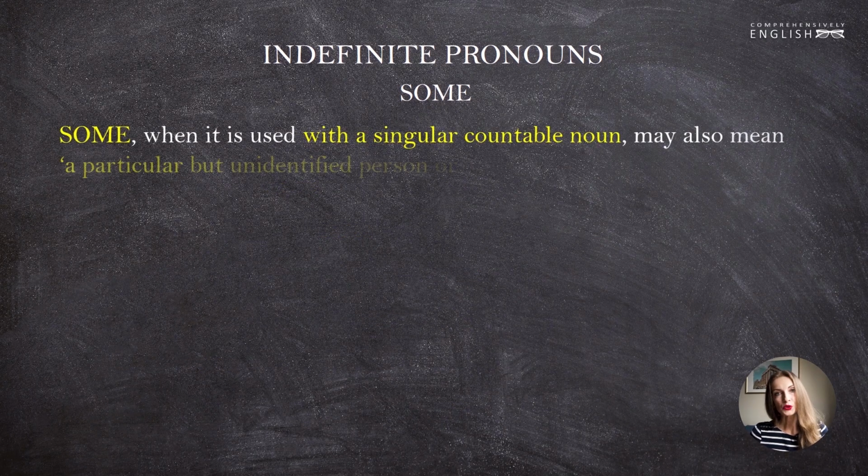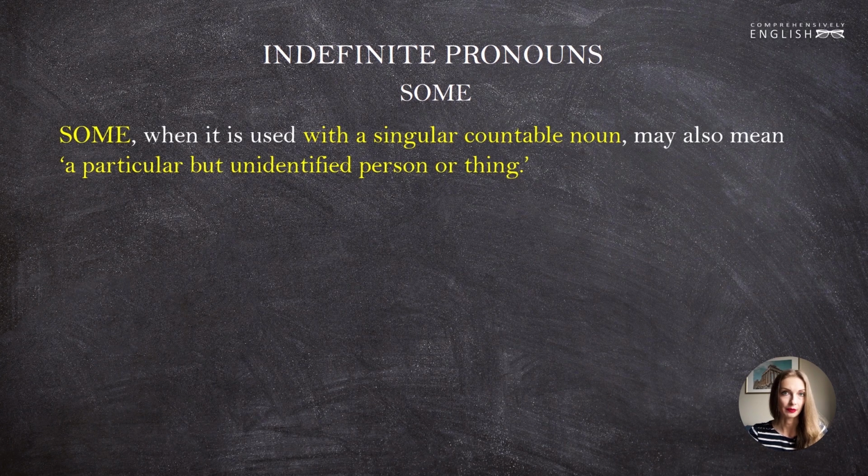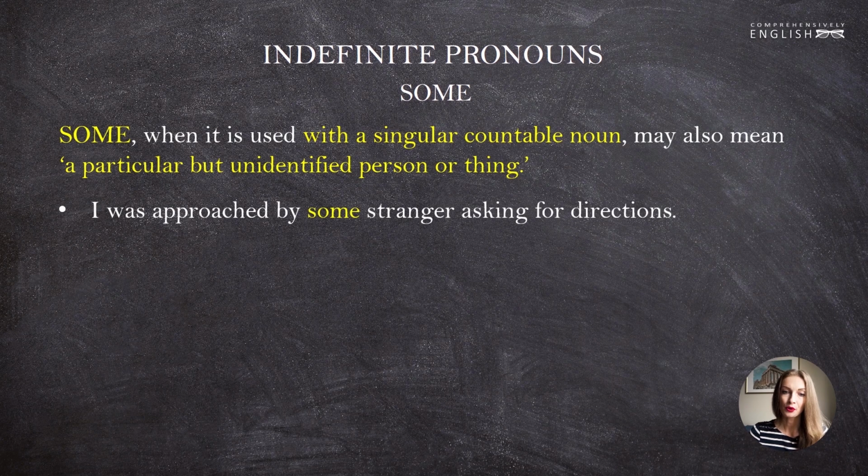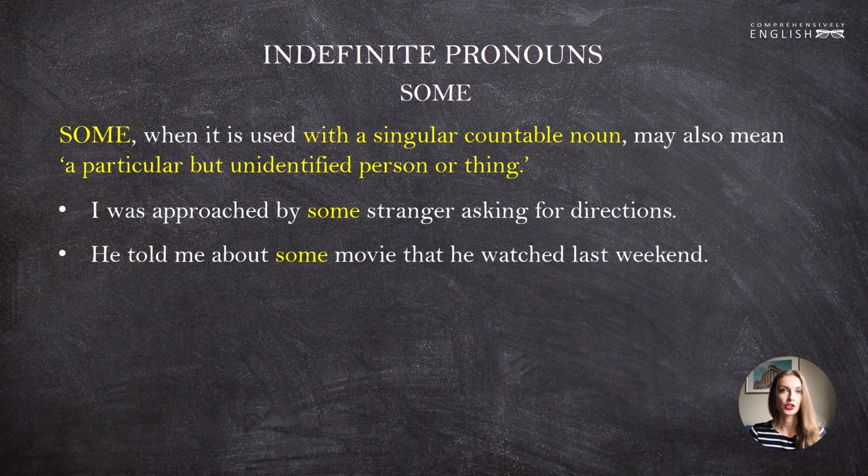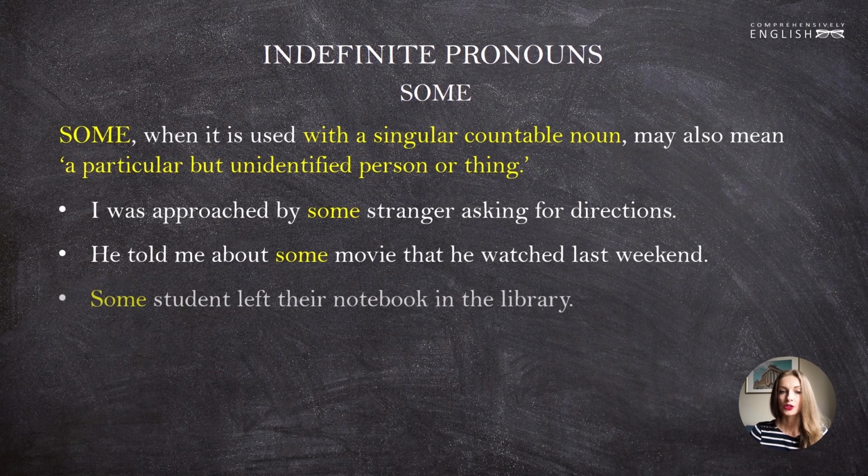Some, when it is used with a singular countable noun, may also mean a particular but unidentified person or thing. For instance, I was approached by some stranger asking for directions. A particular but unidentified person, a stranger. He told me about some movie that he watched last weekend. Some student left their notebook in the library.